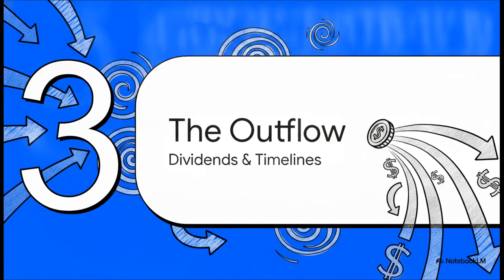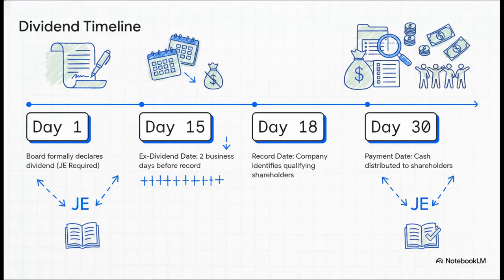All right, let's pivot to Section 3, the outflow. We're talking cash dividends and timelines. When we look at a standard dividend timeline, you'll notice something pretty important. Only two of these dates actually trigger a journal entry. The board declares the dividend, boom, journal entry. Cash goes out the door on the payment date, another journal entry. But the real trap for investors here is the ex-dividend date, which hits exactly 2 business days before the record date.